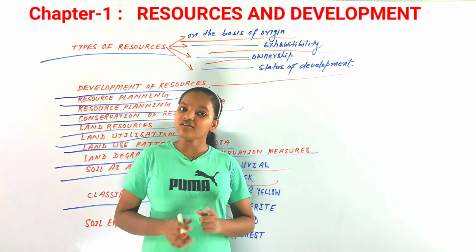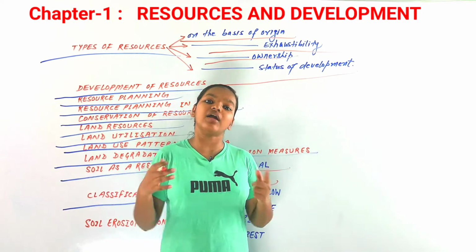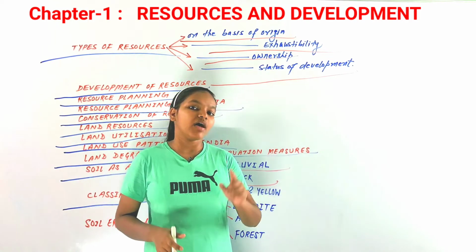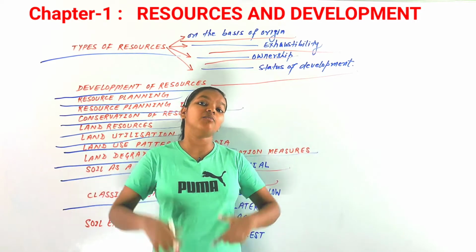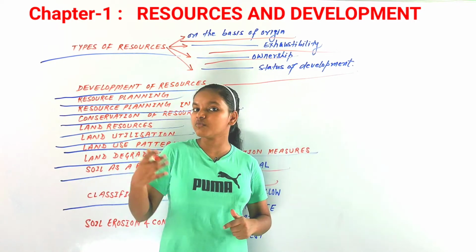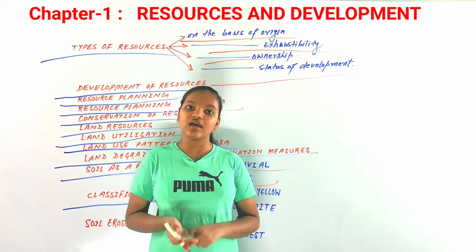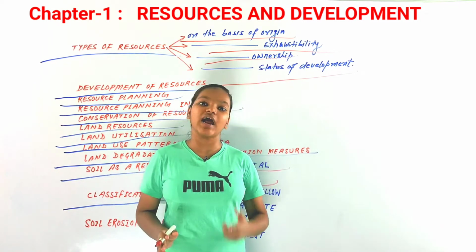Alluvial soils are coarse, with much grain, near the slope of the river, near the river basin or river bed, but after that they are very fine, suitable for agriculture or cultivation. So that is alluvial soil.